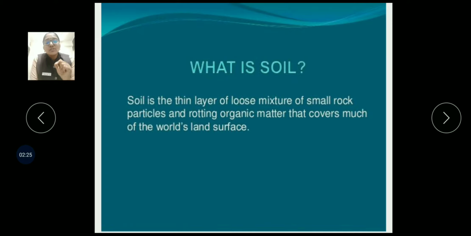Now it is not a part of your syllabus, it is just extra knowledge. So in short, soil is a thin layer of loose mixture of small rock particles and rotting organic matter, and that soil supports the vegetation.